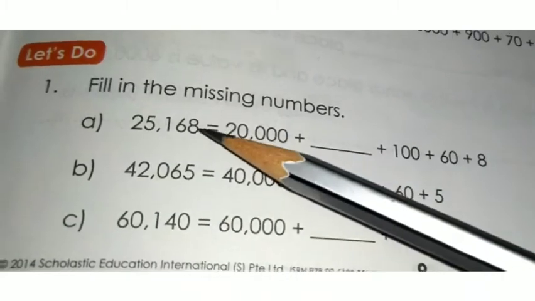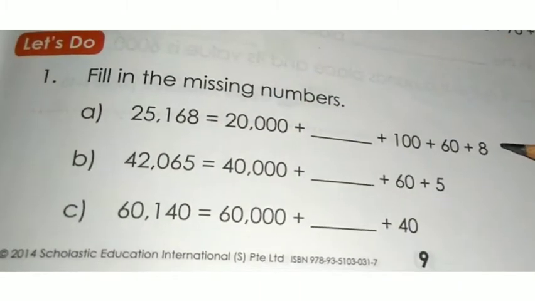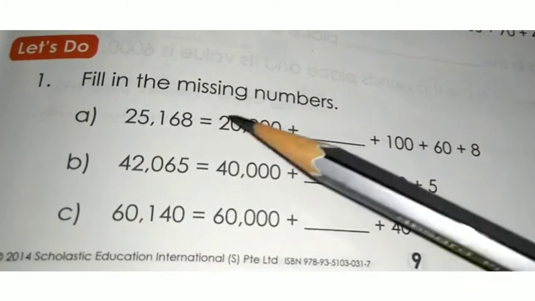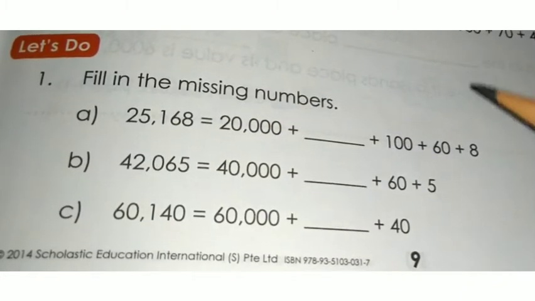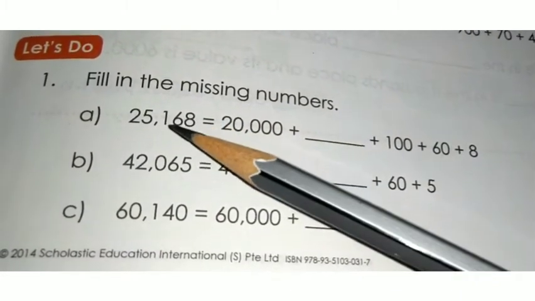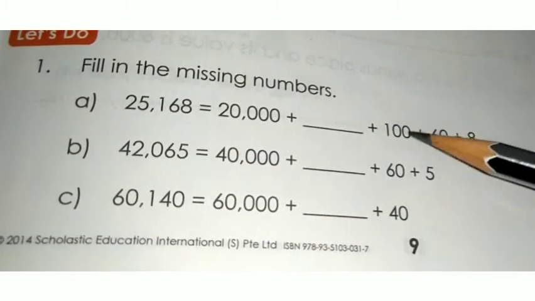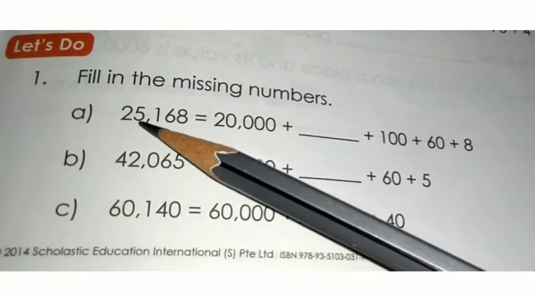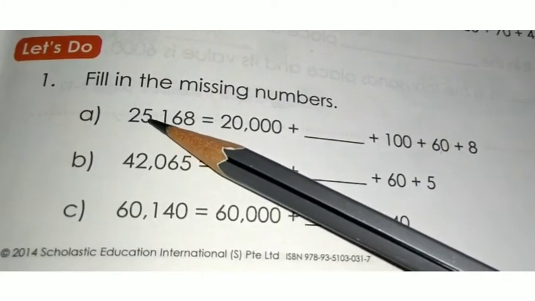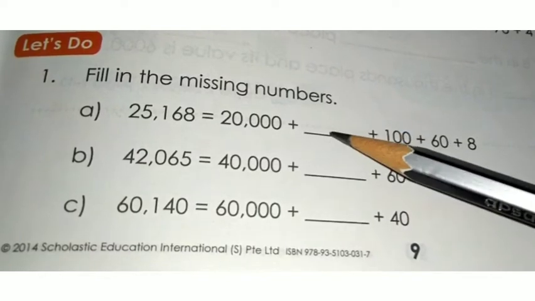25,168. See here, in ones place 8 is there, so only 8 is written in ones place. In tens place 6 is there, so 60. In hundreds place 1 is there, so 100. In thousands place 5 is there, so 5,000. You have to write 5.